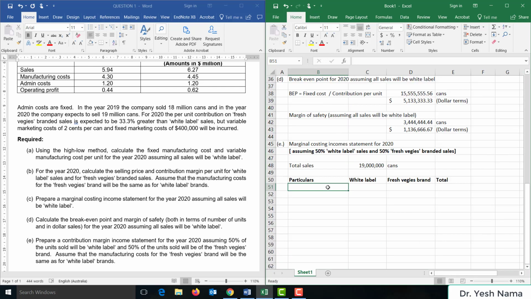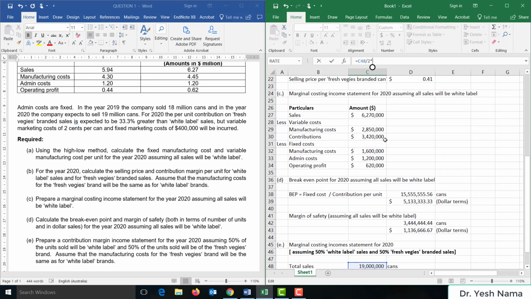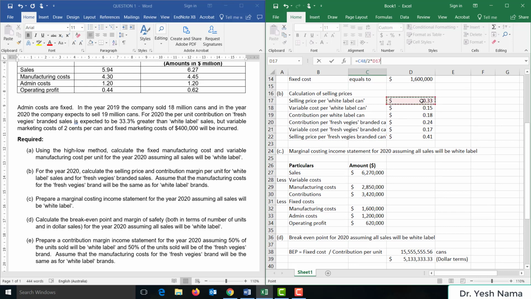So I've prepared a table here where I have white label sales, Fresh Veggies, and total. So let's get going. Sales for white label will be 19 million upon 2, 9.5 million cans, times the selling price of white label, 33 cents per can.